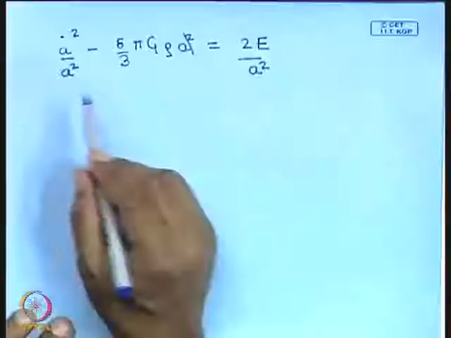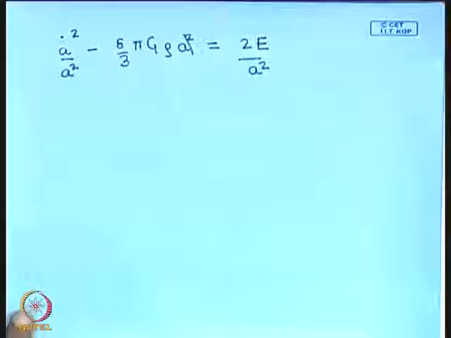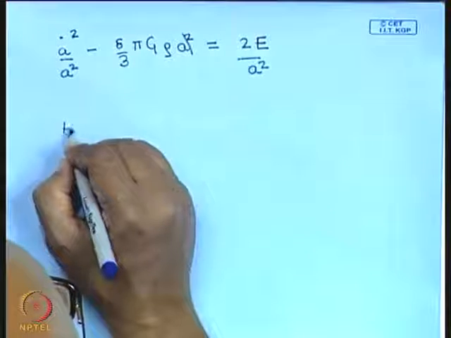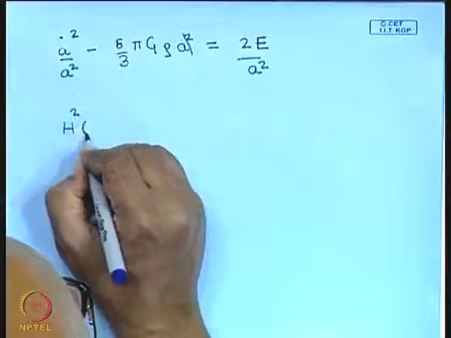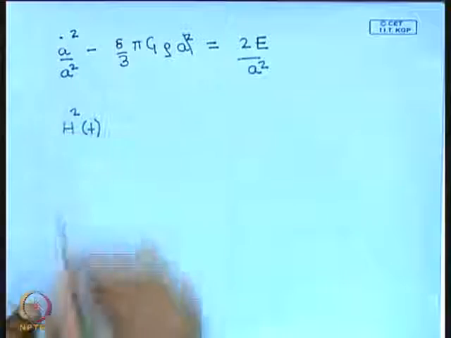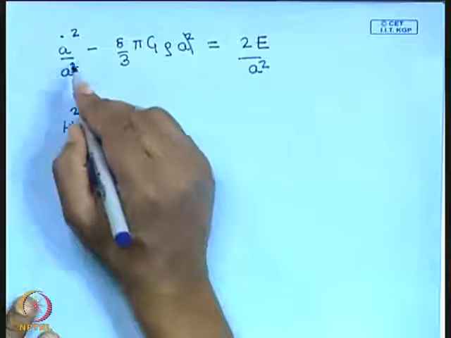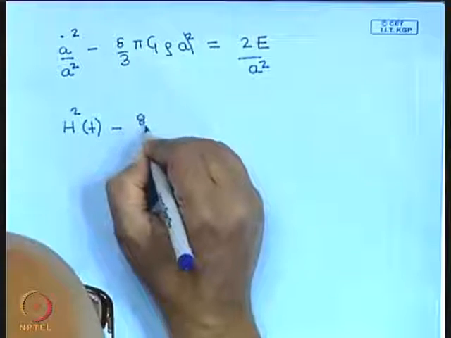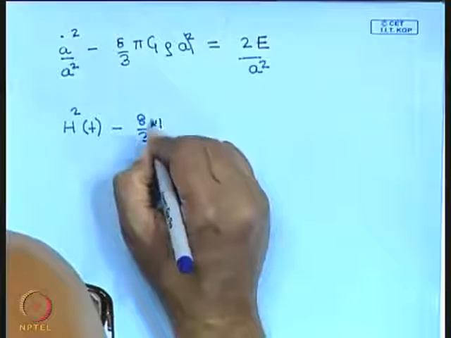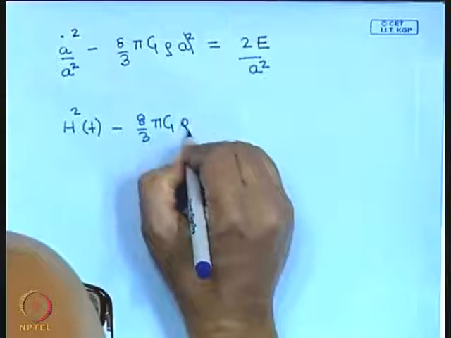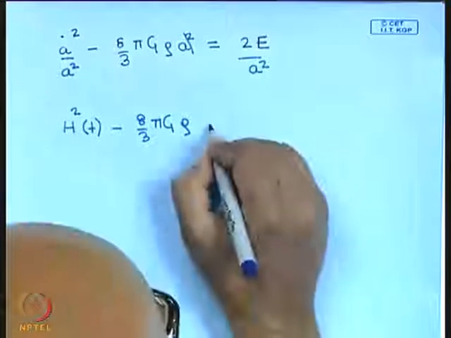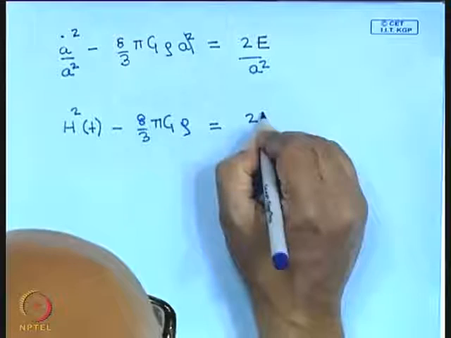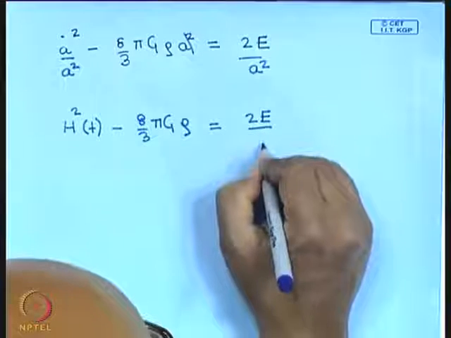This equation essentially reads that the value of the Hubble parameter at any instant of time, because a dot by a is the Hubble parameter, the square of the Hubble parameter, minus 8/3 pi G rho is equal to this constant 2E by a square.